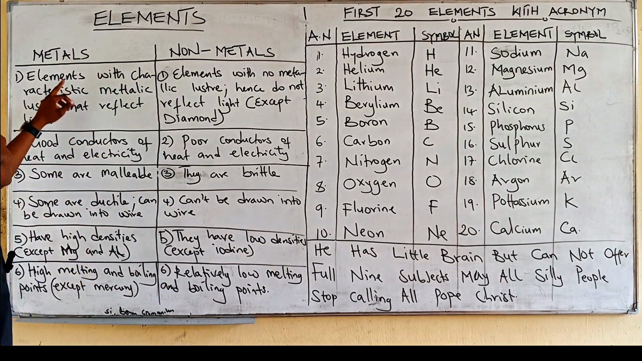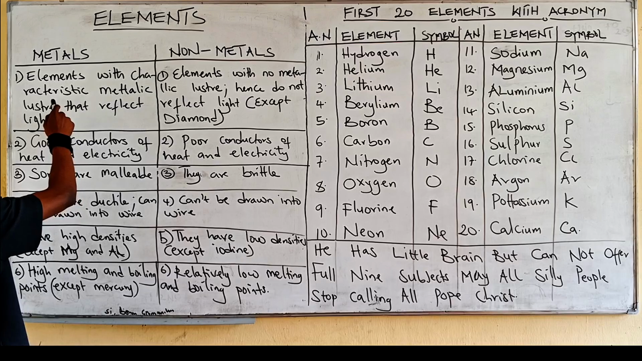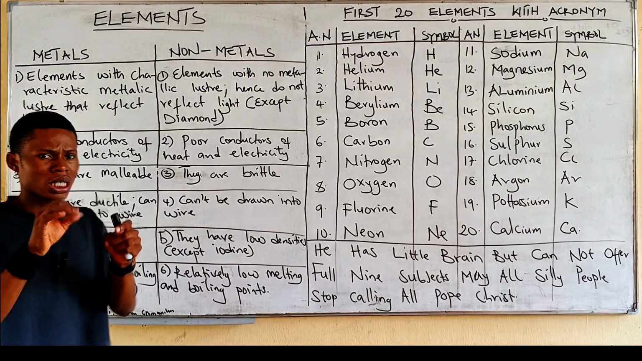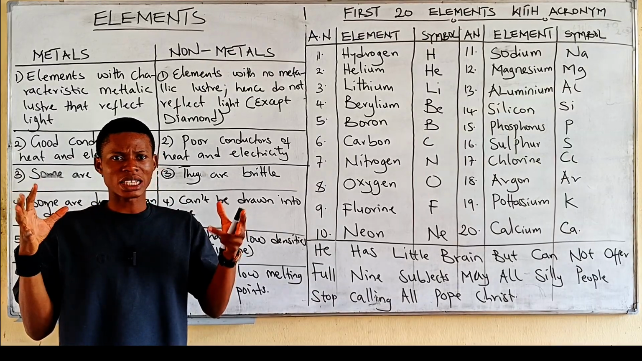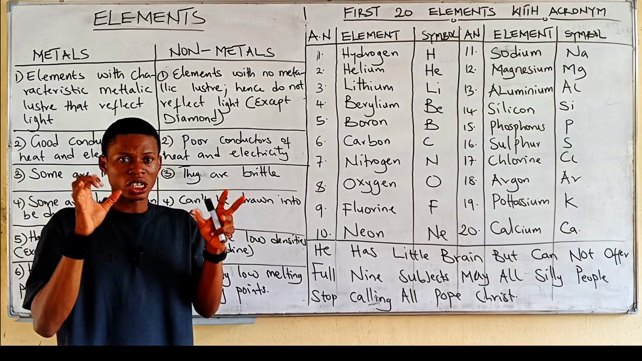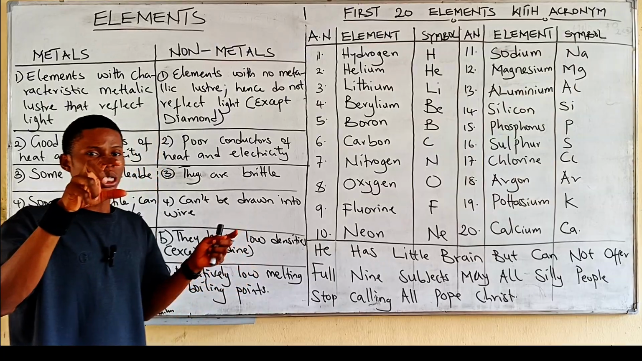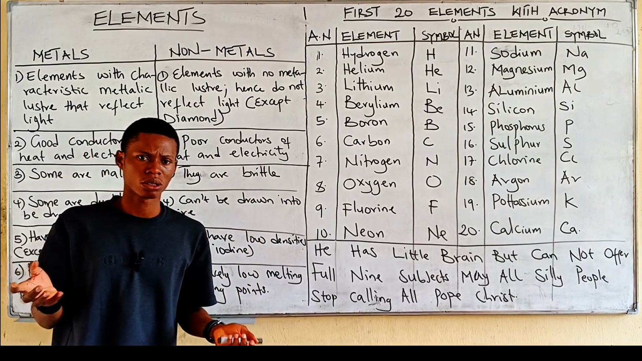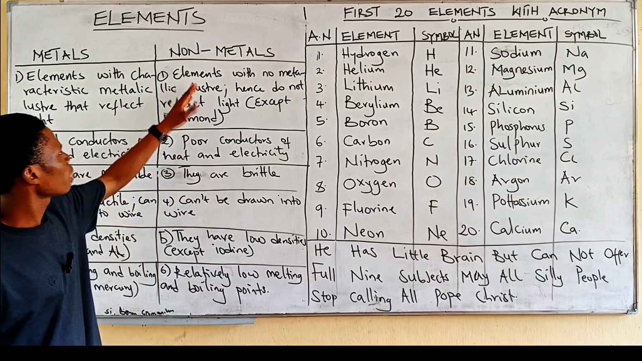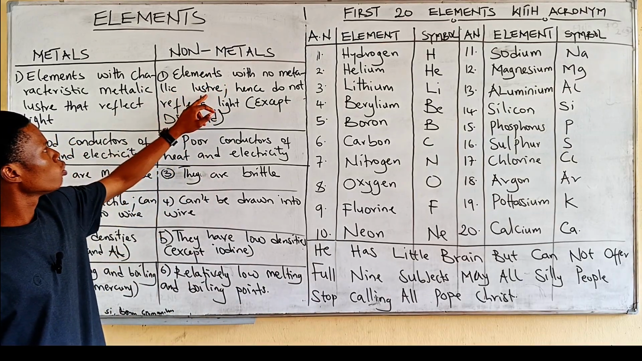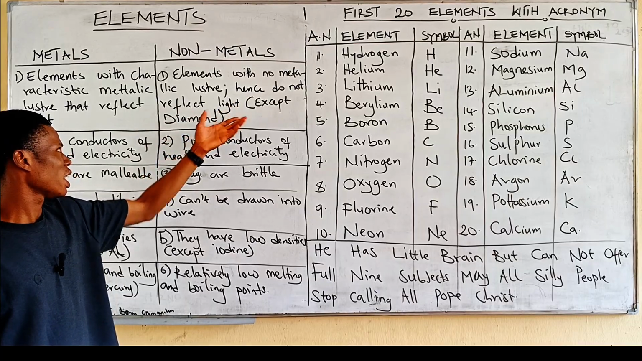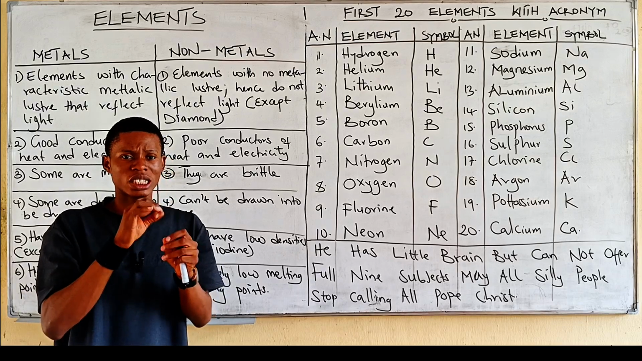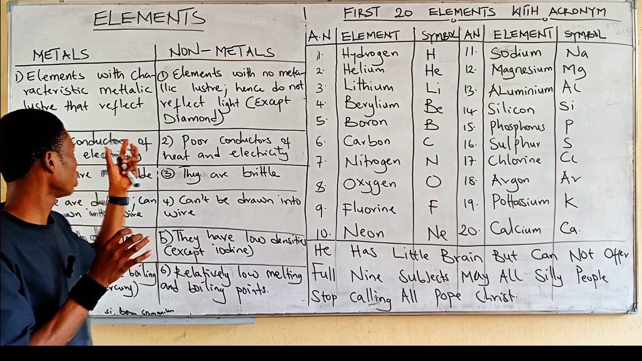First thing here, metals are elements with characteristic metallic luster that reflect light. This luster means they can shine, they can reflect light and shine. Example, iron. Iron is a metal. Non-metals are elements with no metallic luster, hence do not reflect light, except diamond. Non-metals cannot reflect light, so they are not shiny. Metals are shiny.